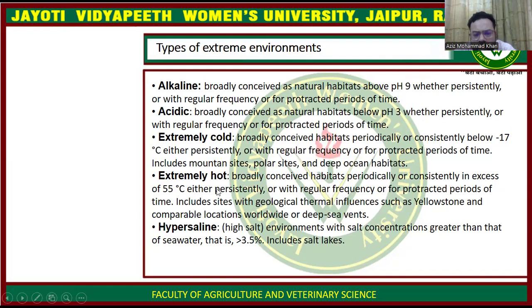It is a broadly conceived habitat that periodically exceeds 55 degrees centigrade, with highly thermal geographical conditions. For example, Yellowstone National Park has extreme hot conditions.